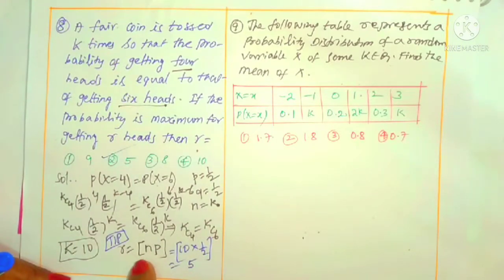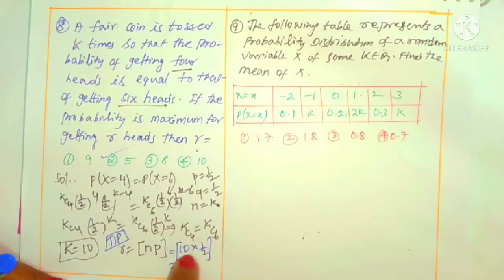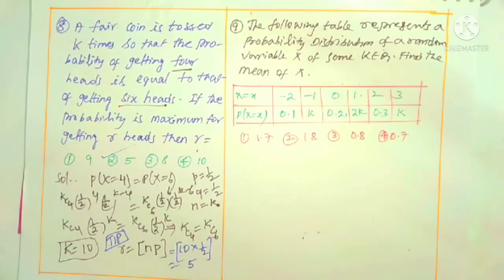is what? r is the mean we can take. Mean formula is np. Here in place of n there is 10, that is 10 into 1 by 2, which is 5. Clear? Now come to the next question.